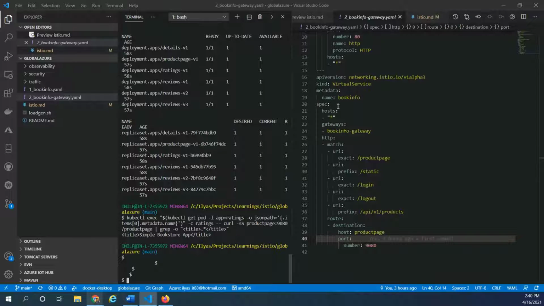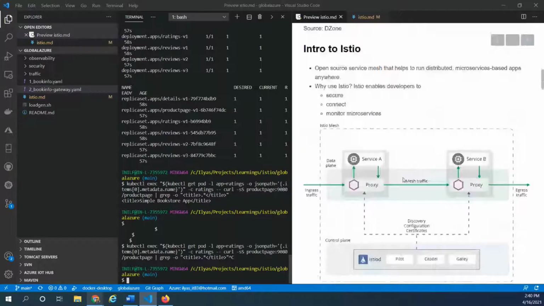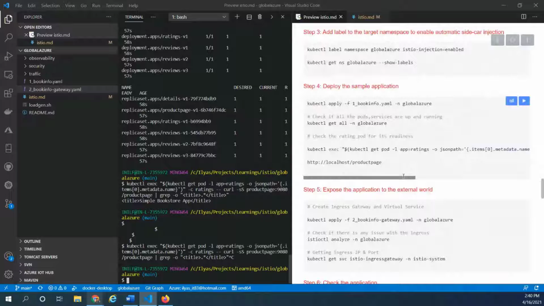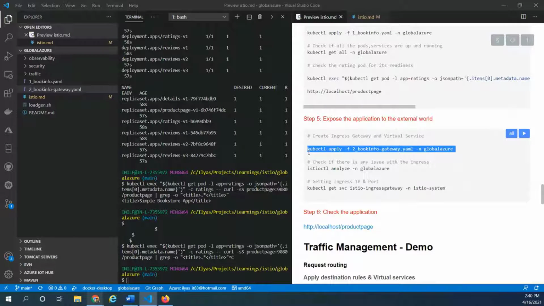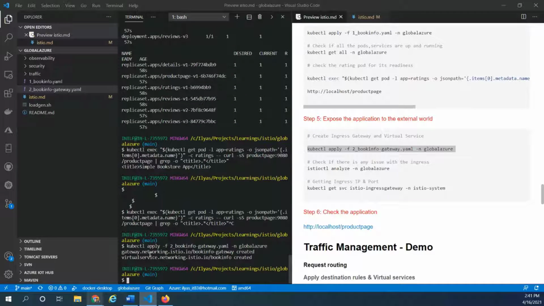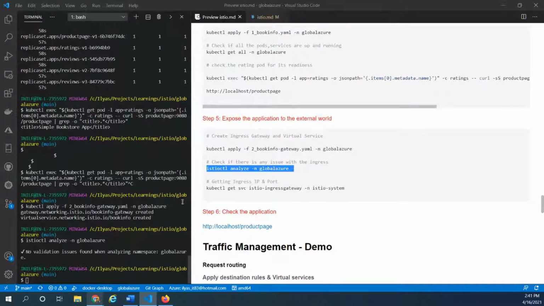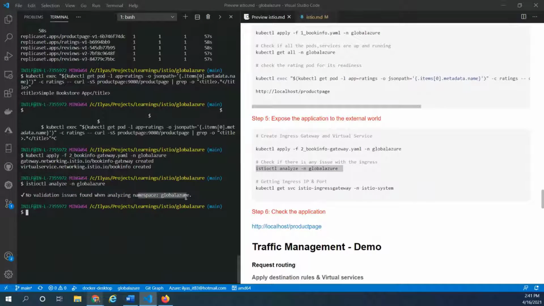Now, in order to get our microservice exposed, we need to install this gateway and the microservices, right? Let's do that in the next command. We'll go back and copy that command and deploy our bookinfo gateway. Here we go. So it is installed. Now there is a command to quickly check if there are any issues. If everything is good, it will tell us no validation issues found when analyzing the namespace global Azure. This is a good sign, and there is no problem whatsoever. So we are good to access this application.